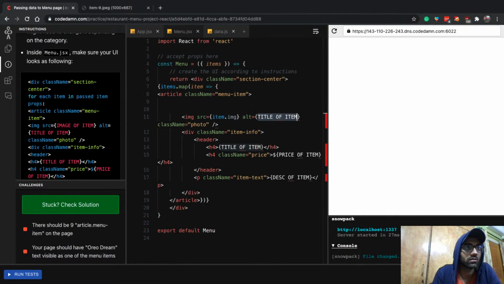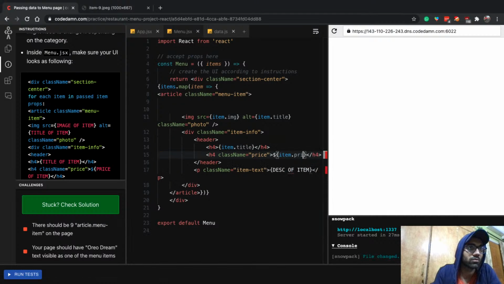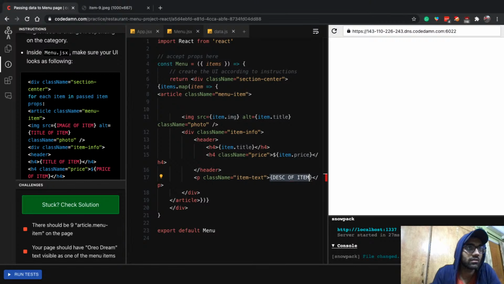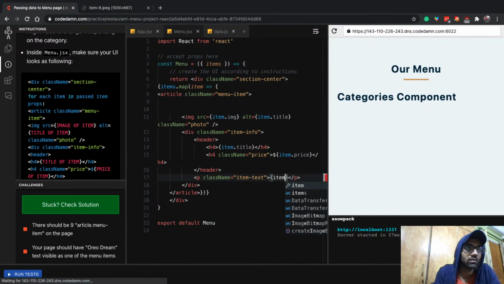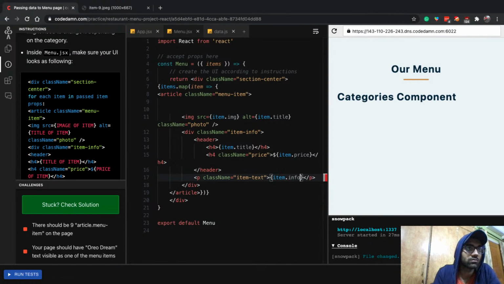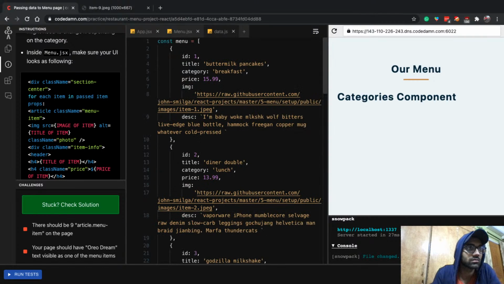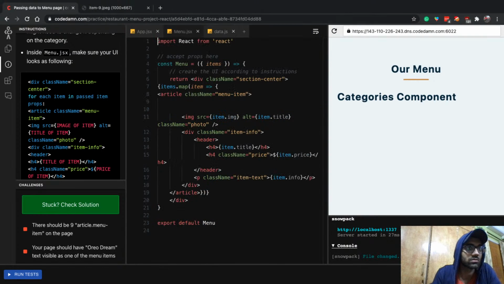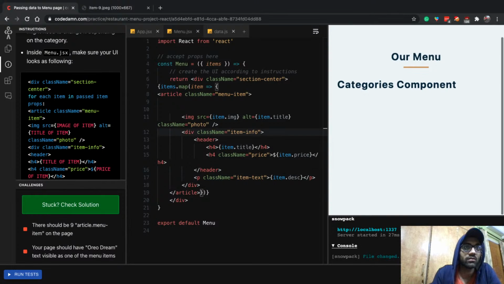Then item.title. Similarly, we're going to have item.title here as well, and then item.price, and then item.info, I guess. No, description, right?